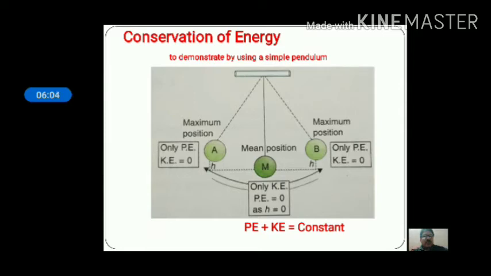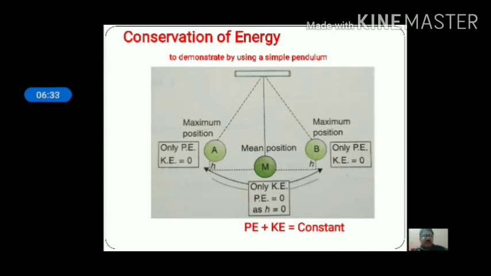Now you may have a question: what happens when the pendulum is in between A and M or between M and B? No doubt, at any point in between A and M or in between M and B, the energy possessed by the simple pendulum is both potential and kinetic energy, but the sum total of energy remains constant.